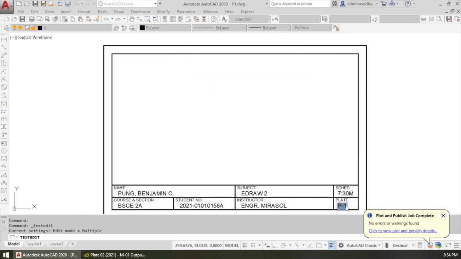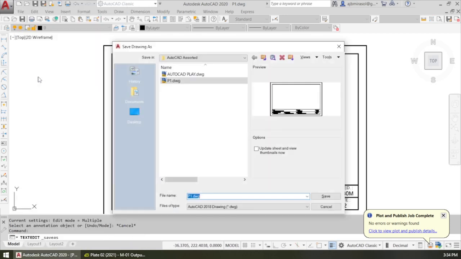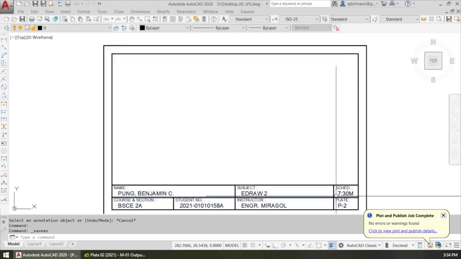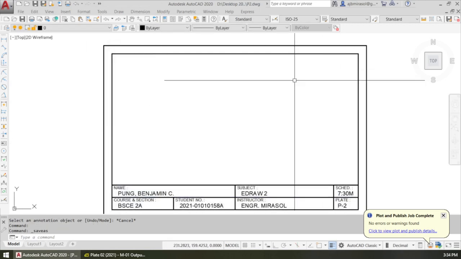That's P2. Then, do you want to edit anything else? If none, file, save as P2, and save. Okay, we're gonna work on P2.